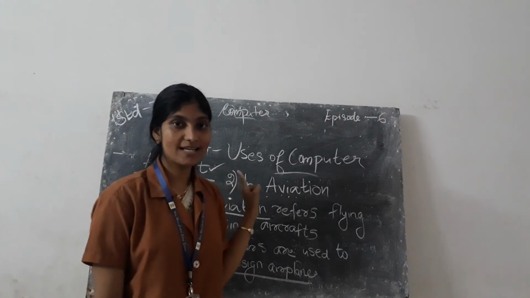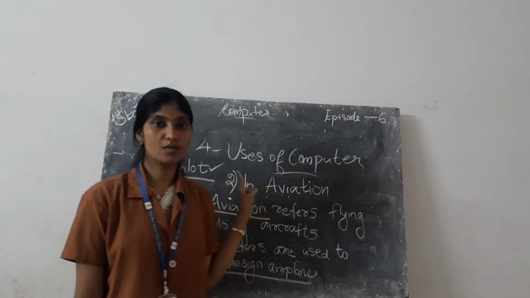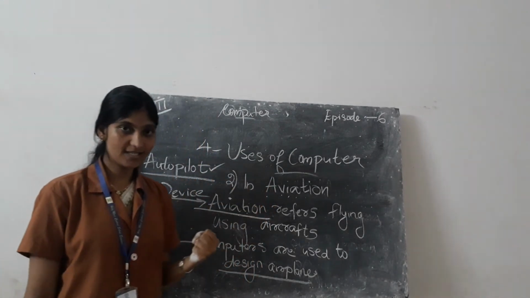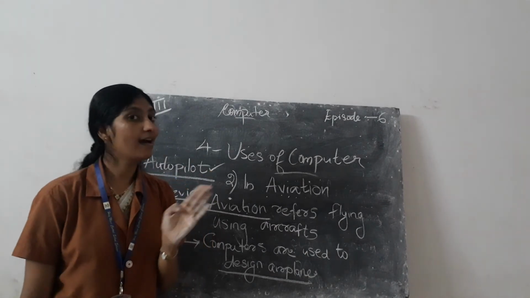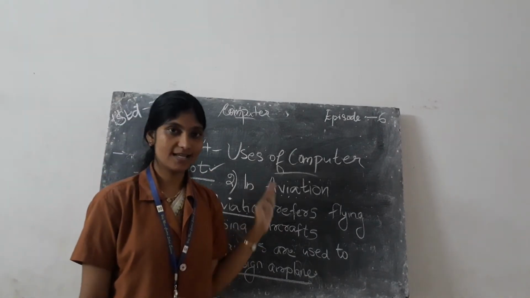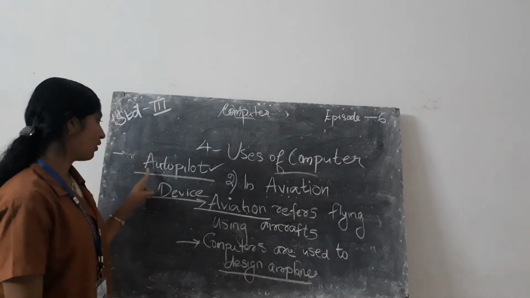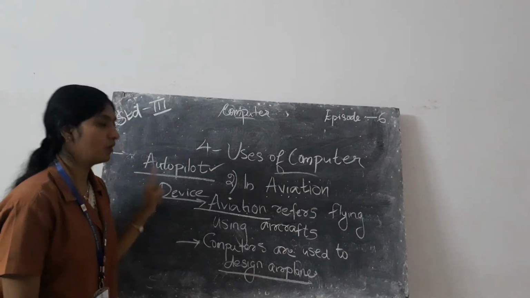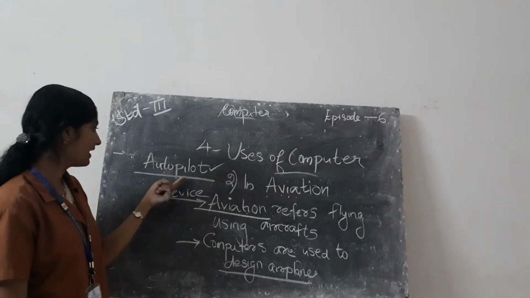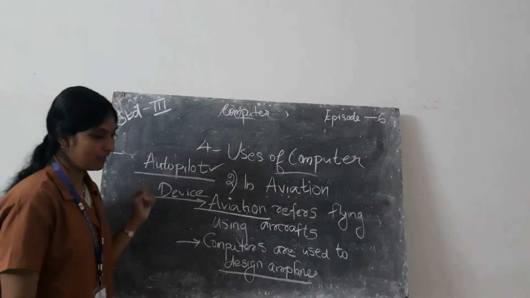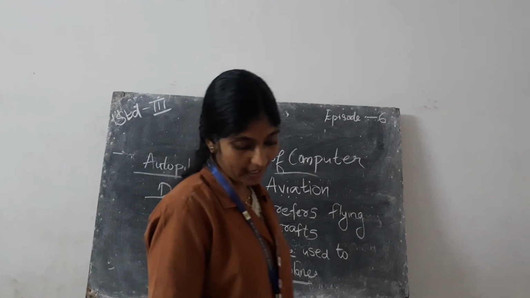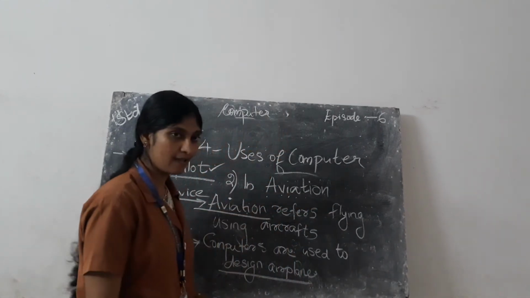So the question here is, which is the device used to hold the plane on a specific route when the pilot is not operating its control? Which is that device? Autopilot. What is its spelling? A-U-T-O, auto, P-I-L-O-T, pilot. So under aviation there are three points.